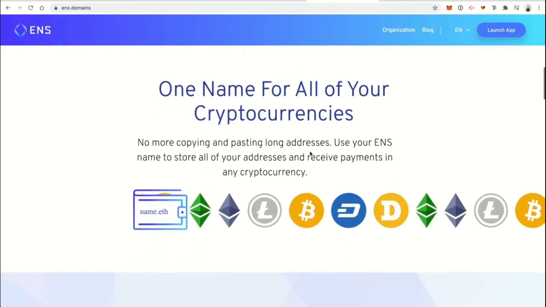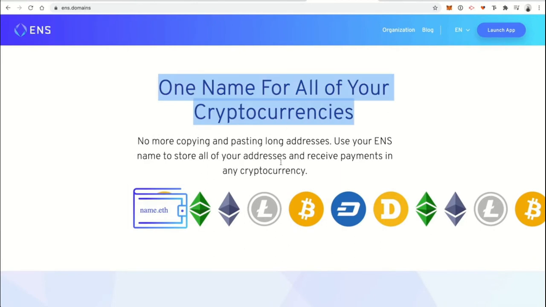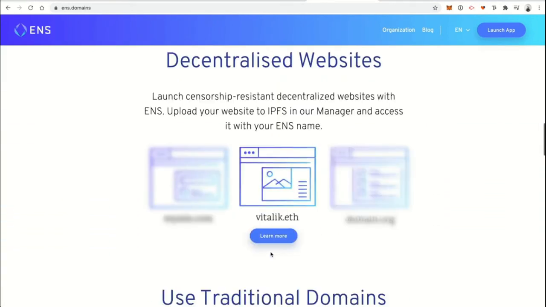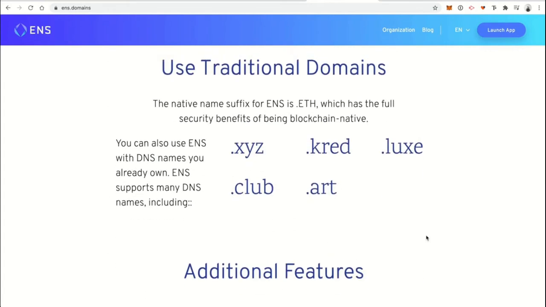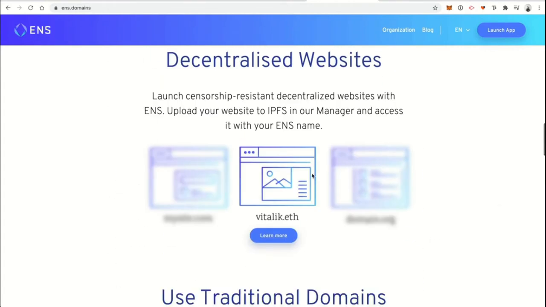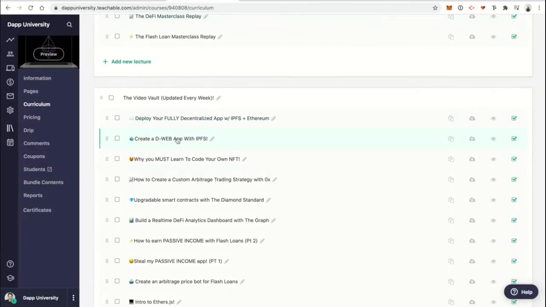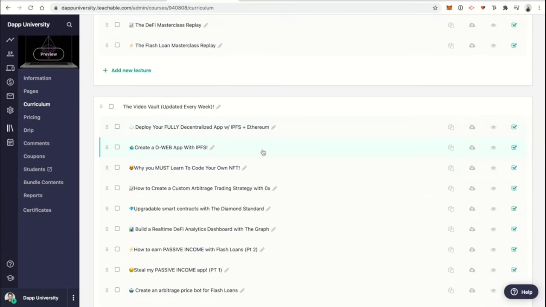So that's what Ethereum name service does. It gives you a human readable name. You can point to cryptocurrency addresses for multiple cryptocurrencies. You can also point it to websites, just like DNS. So you can upload a website to IPFS, and then you can use that to point to your fully decentralized app. So if you've been following any of the videos in the course on how to create a DWeb app with IPFS and deploy a fully decentralized app with IPFS and Ethereum, then this will be a great next step, all right, on how to use an ENS domain name to point to your fully decentralized application.